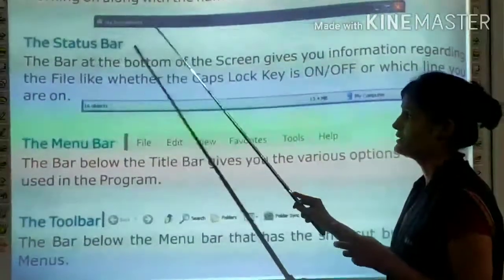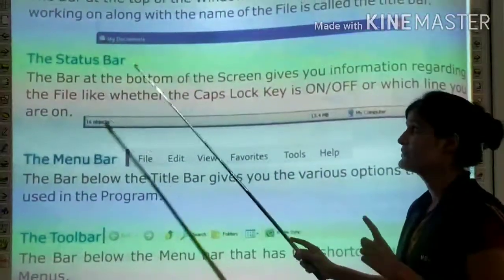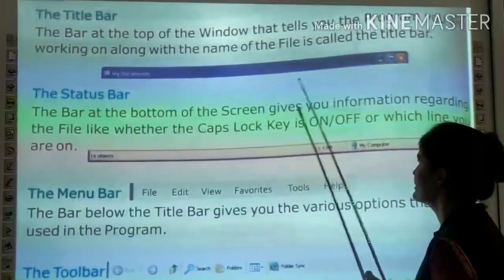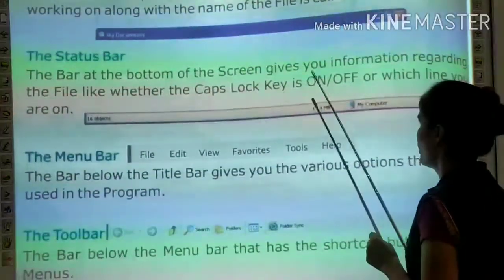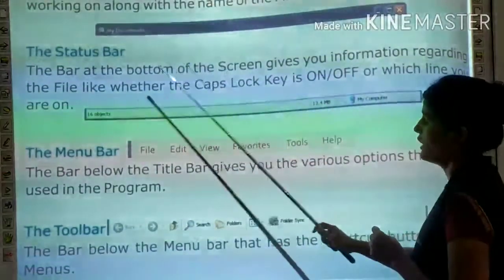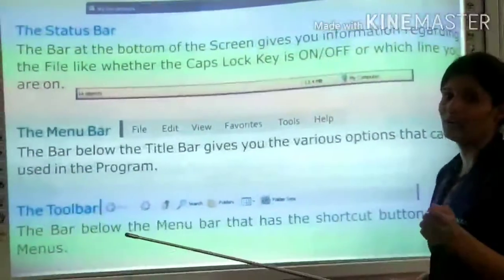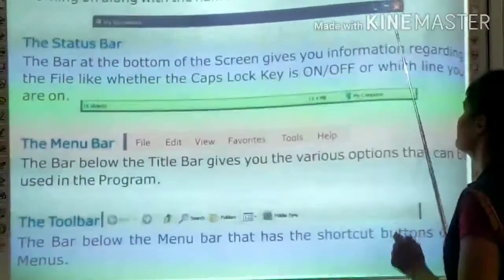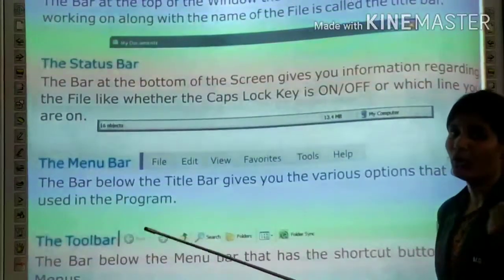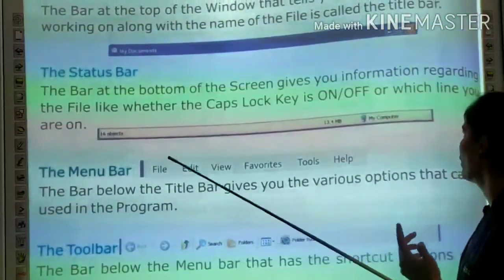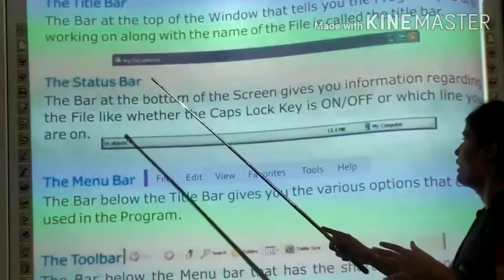The status bar, the bar at the bottom of the screen. Top of the screen title bar and bottom of the screen status bar. At the bottom of the screen it gives you information regarding the file, like whether the caps lock key is on or off or which line you are on. Status bar कहाँ होता है, स्क्रीन के बॉटम पे. क्या इन्फॉर्मेशन देता है आपको, रिगार्डिंग द फाइल, whether the caps lock button is on or off, और which line you are on, आप किस लाइन पर हैं, ये इन्फॉर्मेशन हमें मिलती है on the status bar.